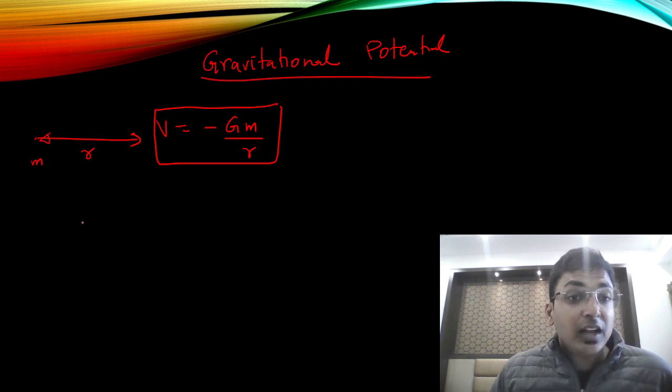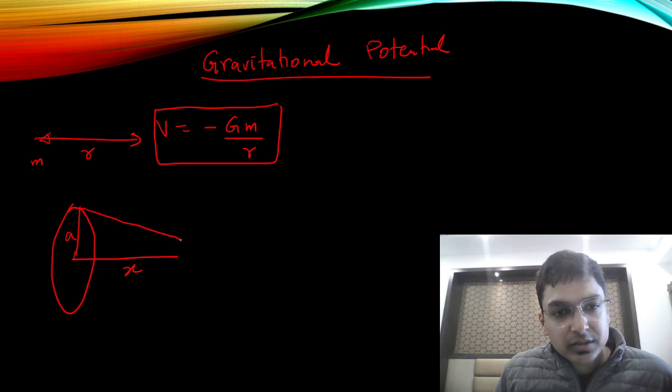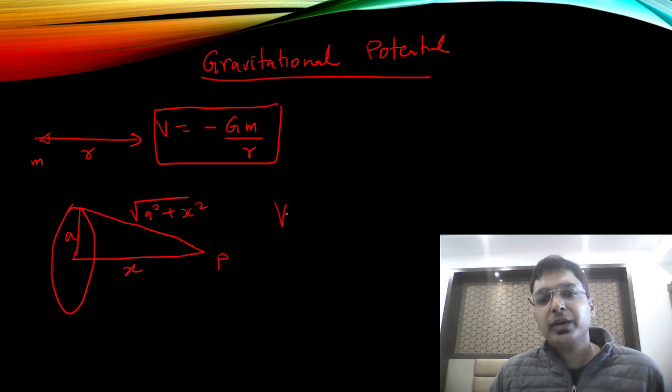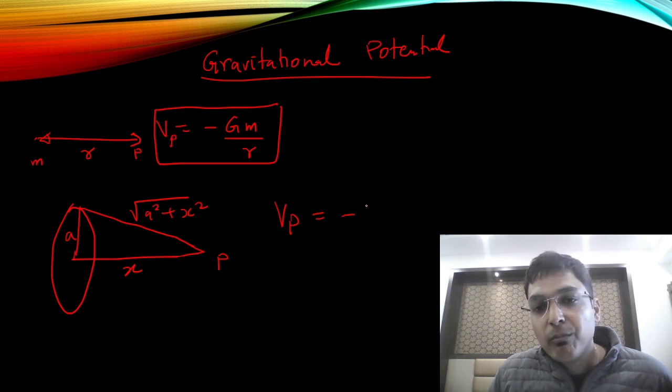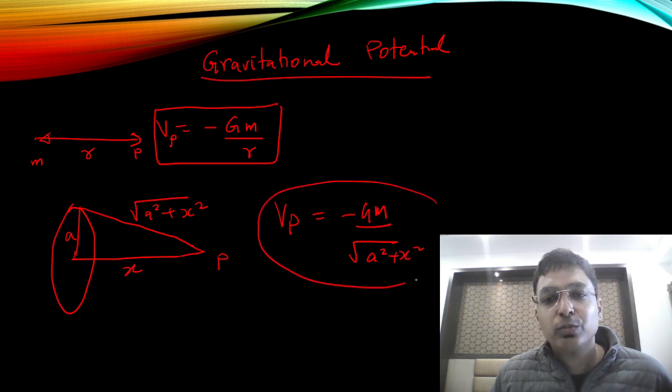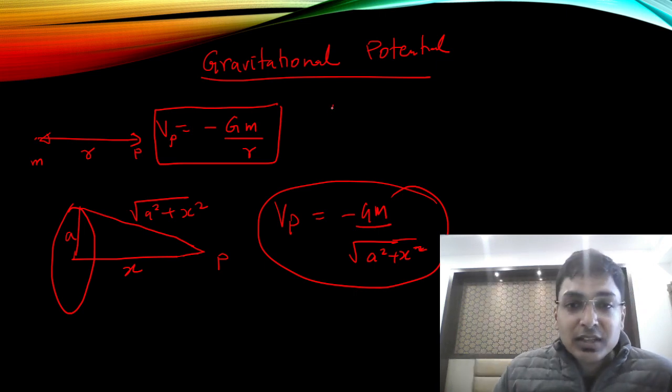Next, we will do it for a ring. If this is x, this is A, and this is the point P, how much will this distance be? This will be root of A square plus x square. So what will VP be? It will be minus GM upon under root of a square plus x square. Super duper easy. So we have done two shapes. One is a point mass.